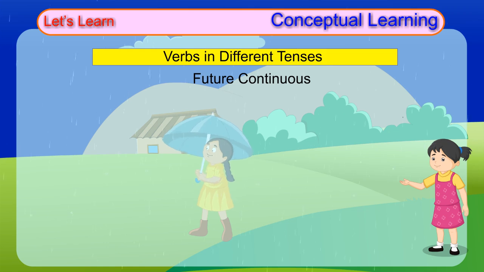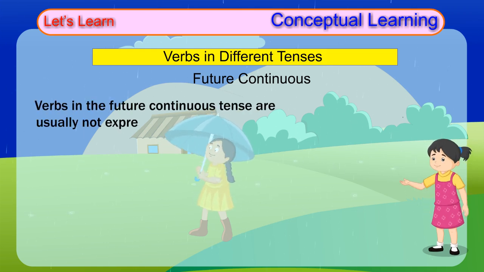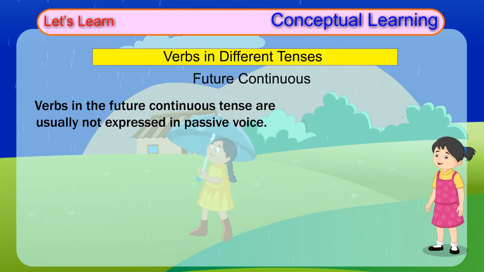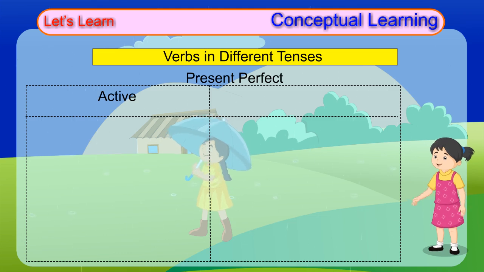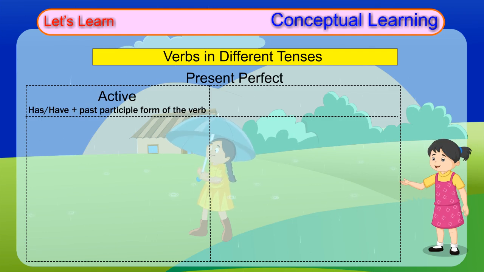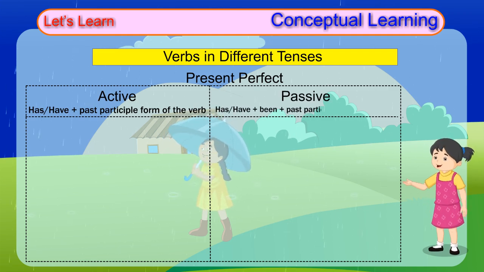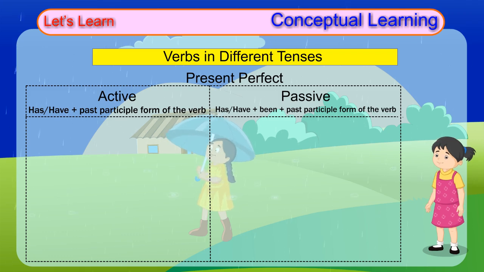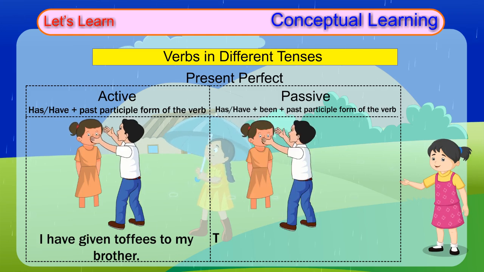Future continuous. Verbs in the future continuous tense are usually not expressed in passive voice. Present perfect. Active: has, have plus past participle form of the verb. Passive: has, have plus been plus past participle form of the verb. I have given toffees to my brother.